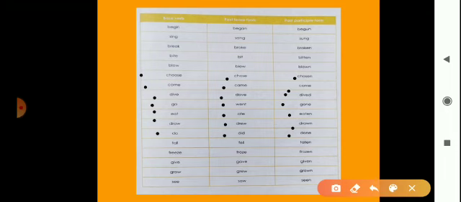After that, fall, fell, and fallen. Then freeze, froze, and frozen. Give, gave, given. Grow, grew, grown. Then last, see, saw, seen. These are the three forms of verbs. Okay, first is the base verb, then the past tense form, and then the past participle form.